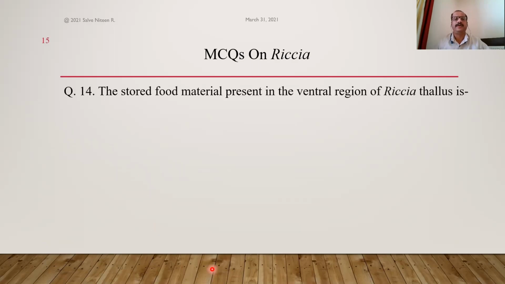Okay. Next one. The stored food material or reserve food material that is present in the ventral region of Riccia thallus. We studied there are two distinct regions, the upper or dorsal photosynthetic region and the lower or ventral storage region, that is parenchymatous region. And here food material is present in the ventral storage region, and that food material is, we studied, not pectin, inulin, or glycogen. The food material is in the form of starch. So here the answer is option D.